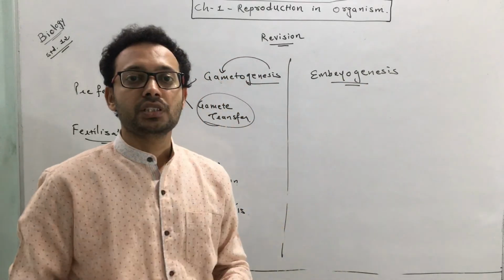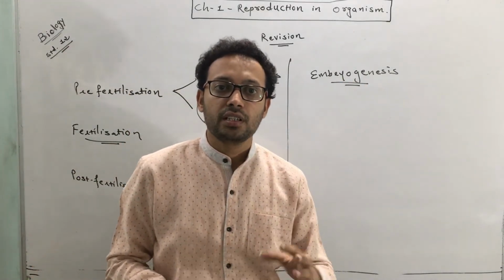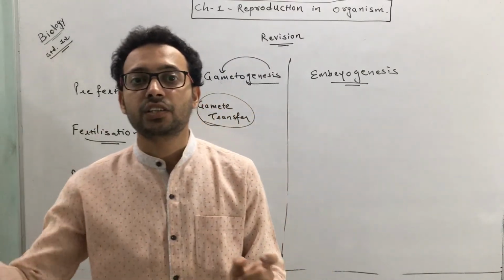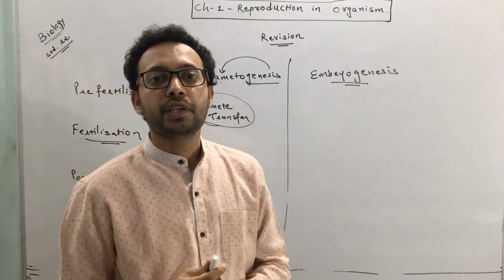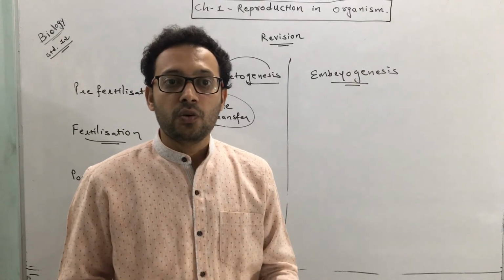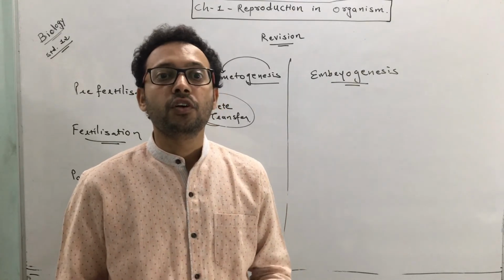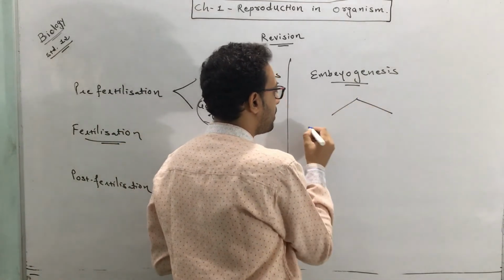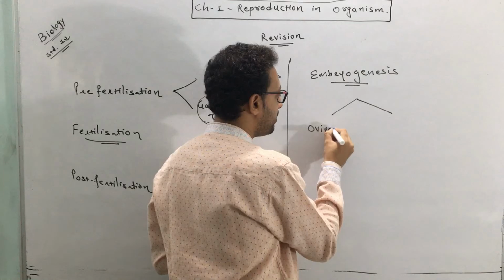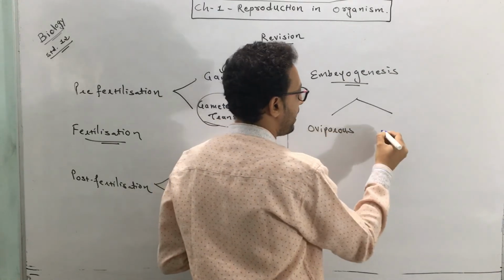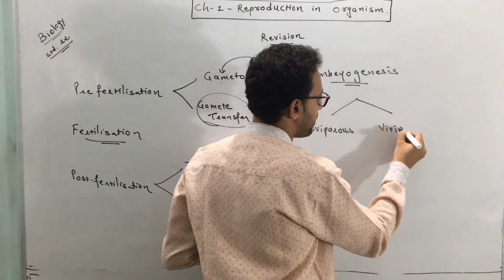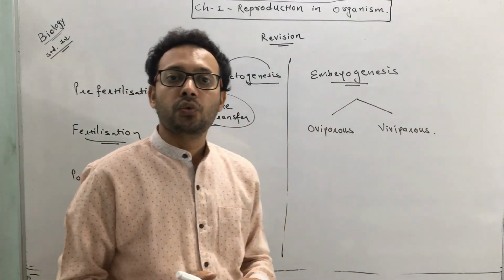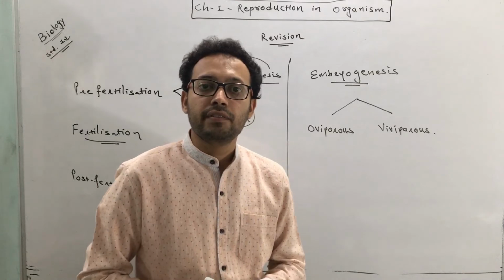So what is embryogenesis? Genesis means formation. Formation of what? Embryo. The formation of embryo from a zygote. This process is called the embryogenesis process. Now, based on where this embryo is going to be formed, there are two types of animals. First is called oviparous animal, and the second one is called viviparous animal. How many types? Two types, oviparous and viviparous.